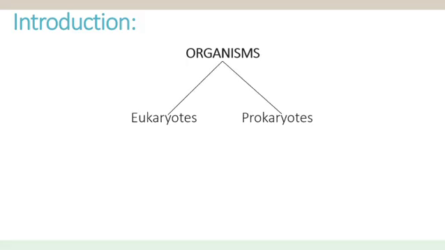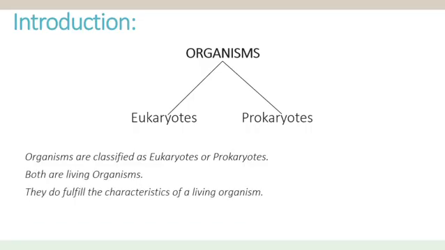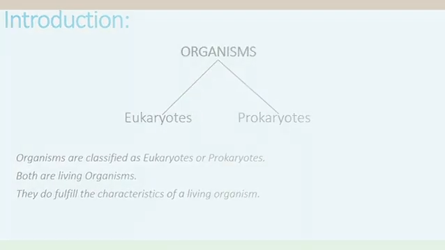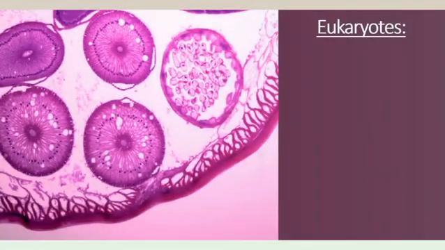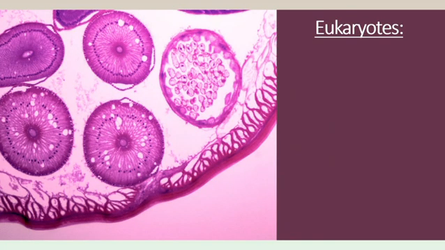So firstly, introduction. All the organisms we see around us are classified into two main categories, and those categories are eukaryotes versus prokaryotes. The main thing we need to remember is that both of these classifications are living organisms because they do fulfill the characteristics of a living organism. So don't think that one of them is not a living organism. Now let's start with their definitions and what actually they are.